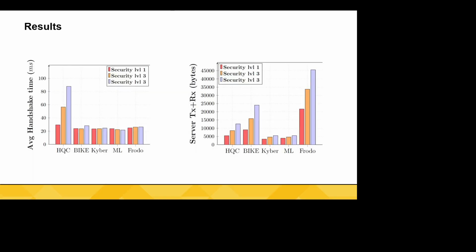So here are some of the results that we have. This is focused on the results from the TLS handshake. On the left, we have the average handshake time for these algorithms, which was pretty similar across most of them. The only one that was significantly worse was HQC. On the right, we have the bandwidth usage of each of these algorithms. That's how much data needed to be sent and received in order to perform the handshake. The best performers were Kyber and ML-KEM.